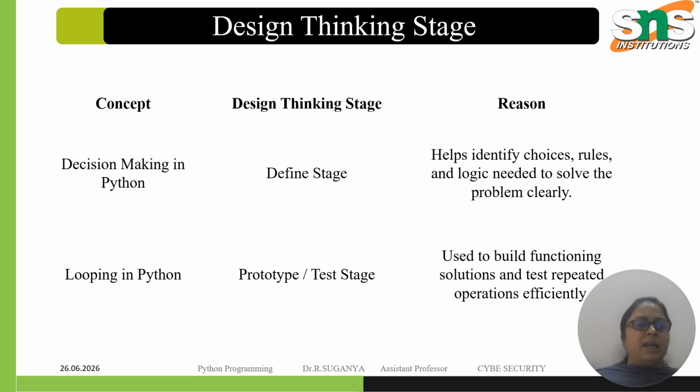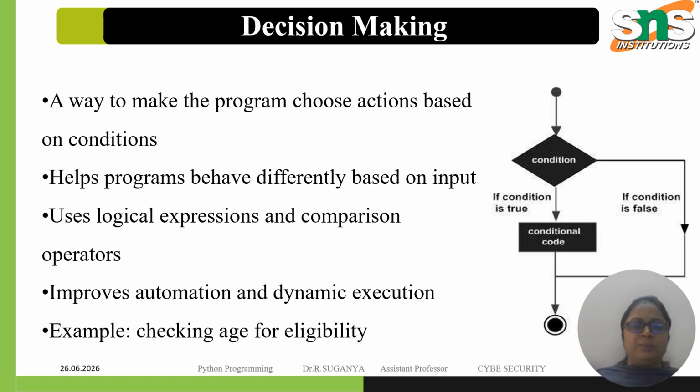Next is decision making. How are we going to make decisions in Python programming? It is a way to make the program choose actions based on conditions. If the condition is true, we will be executing some block of statements. If the condition is false, then we will be executing some other code. So it helps the program behave differently based on the input. Whatever it is, based on the condition and the input, it will be operating.